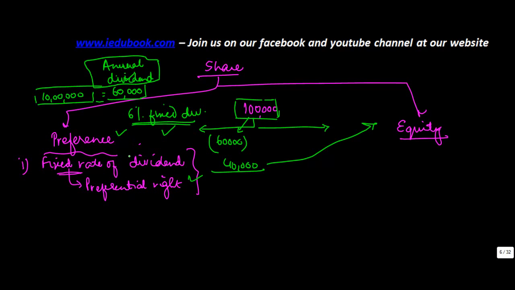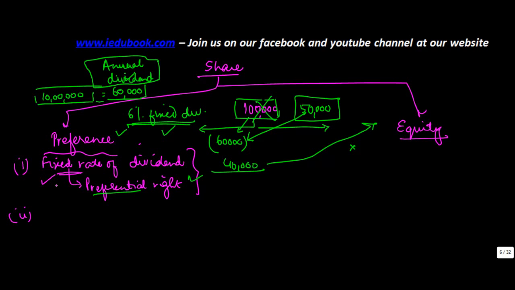Now this could be a fixed rate of dividend, or it could be a minimum rate of dividend. Now suppose instead of 100,000, this was only 50,000. Then also their right is preferential. So they will get this entire money and nothing is paid to the equity shareholders. So they have a preferential treatment insofar as dividend is concerned.